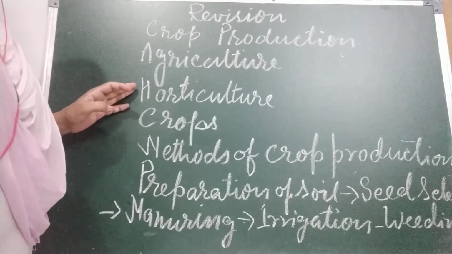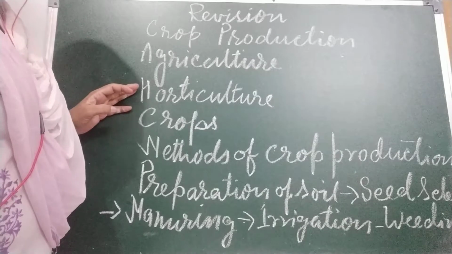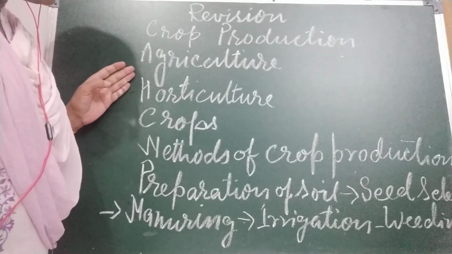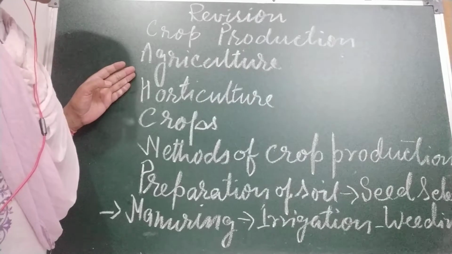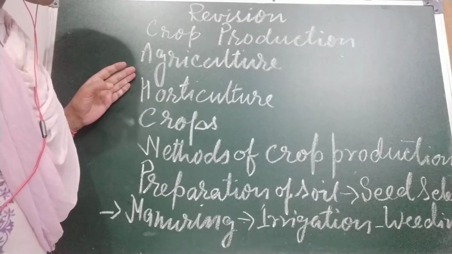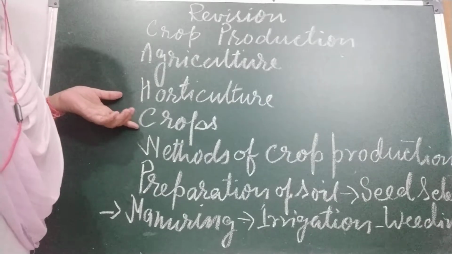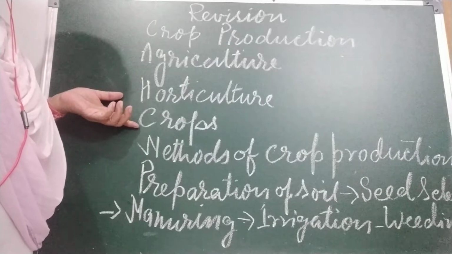Now children, come to the second, horticulture. What is horticulture? Horticulture is a branch of agriculture that deals with the production of vegetables, fruits, flowers, and decorative plants. Next is what are crops?